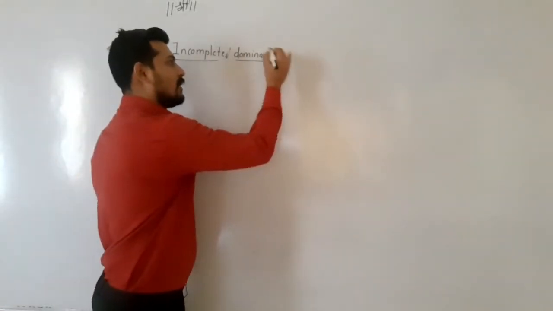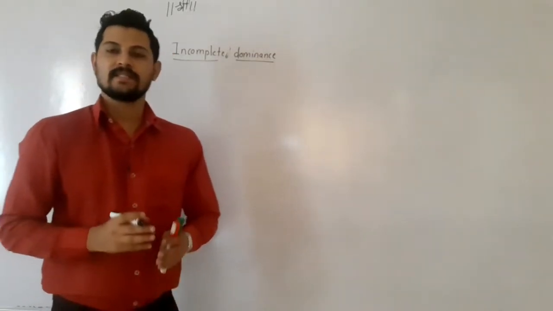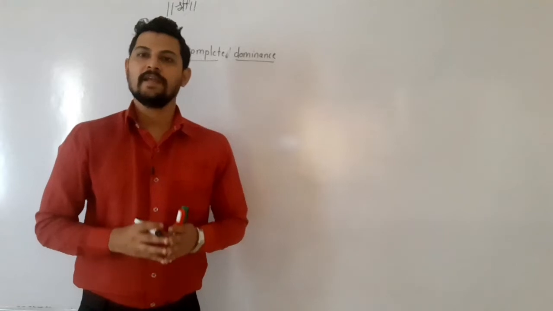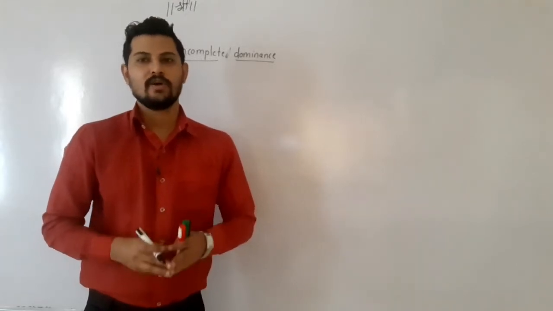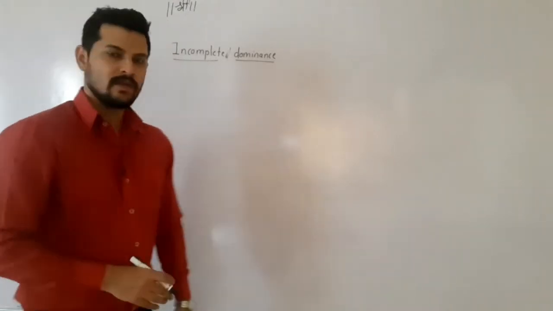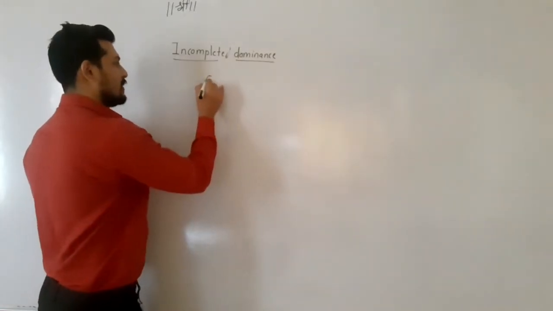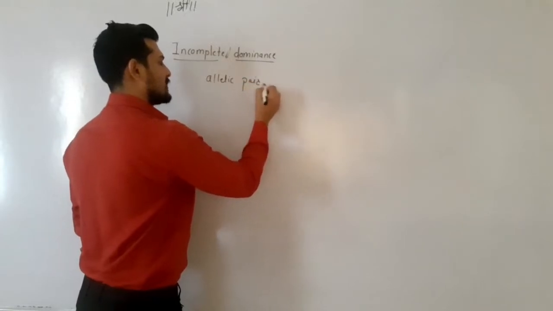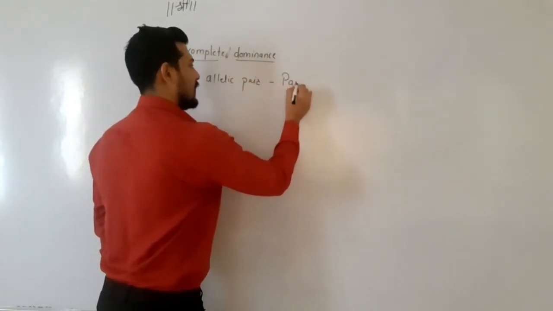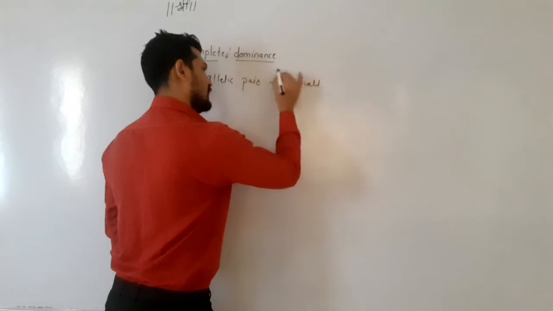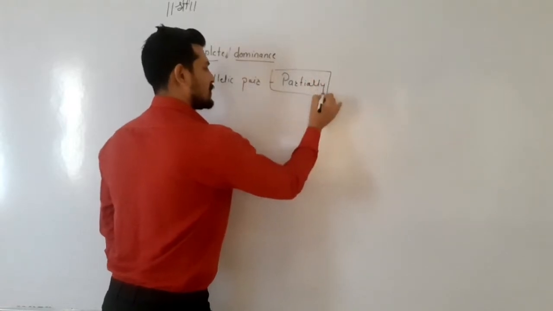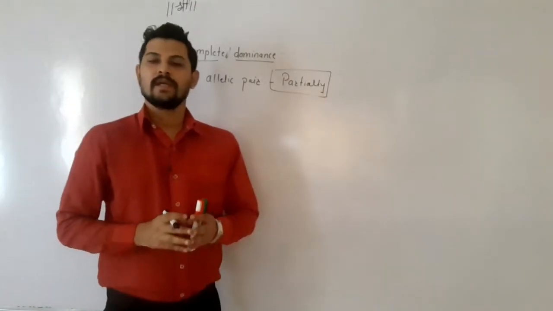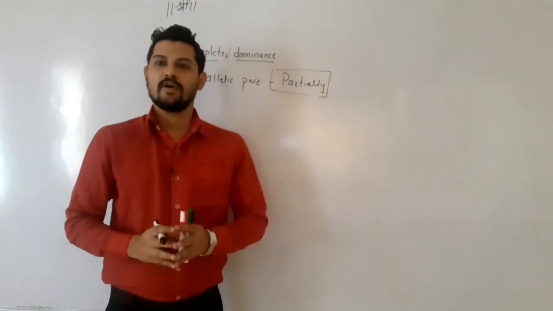When the members of the allelic pair express themselves partially, the phenomenon of blending inheritance is observed, and it is called incomplete dominance. So what is incomplete dominance? When the members of an allelic pair express themselves partially. This is a very important word. Please remember: when the members of the allelic pair express themselves partially, we call it incomplete dominance.